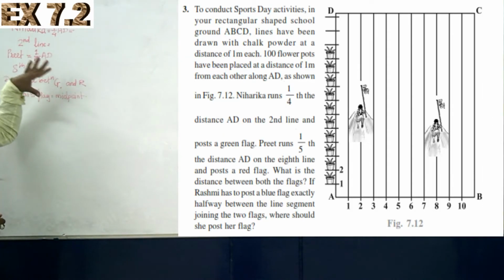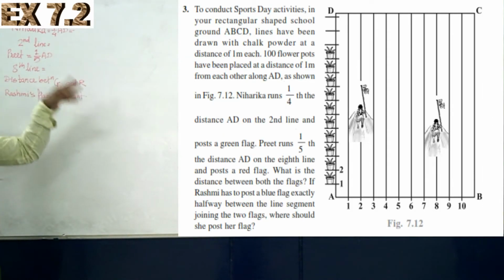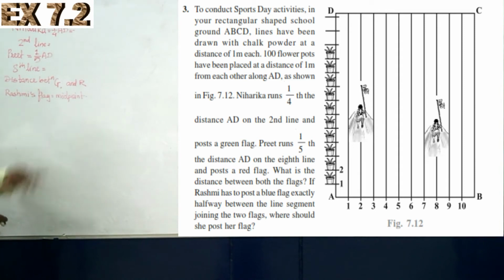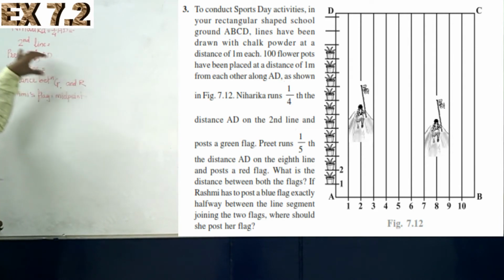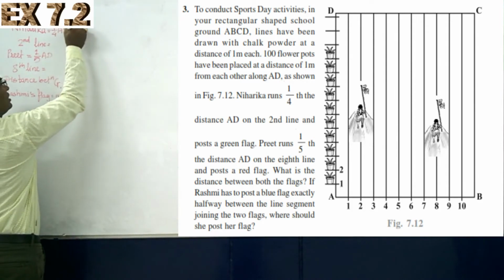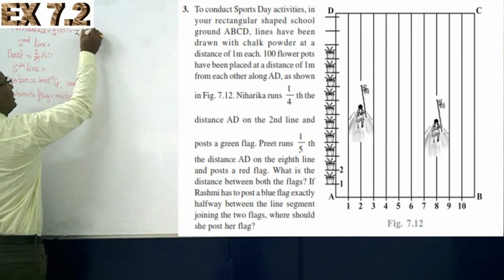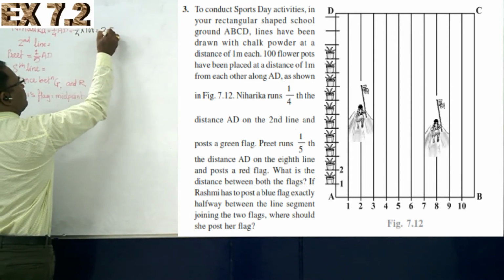Now AD is equal to BC. The vertical line is equal to 100 meter, and at 1 meter one plant is placed. That's why AD or BC is equal to 100. Now Niharika runs 1/4 of AD. Now 1/4 of AD is what? 1/4 of 100. That is equal to 25 meter.